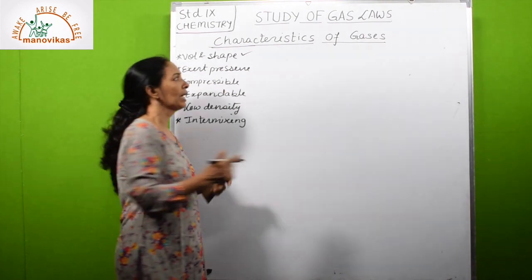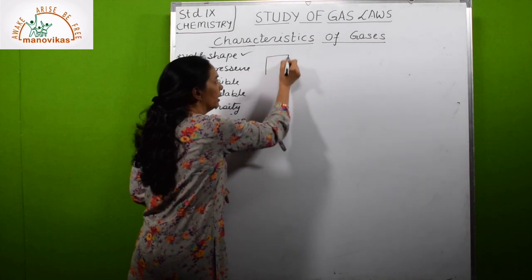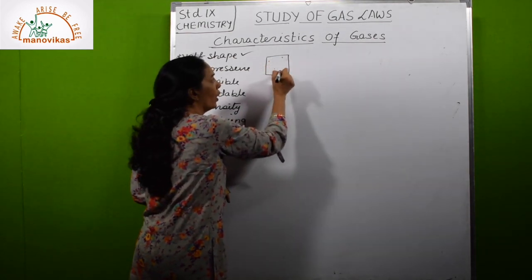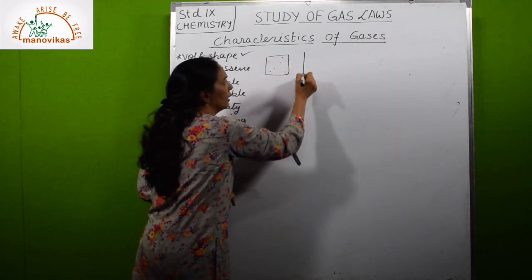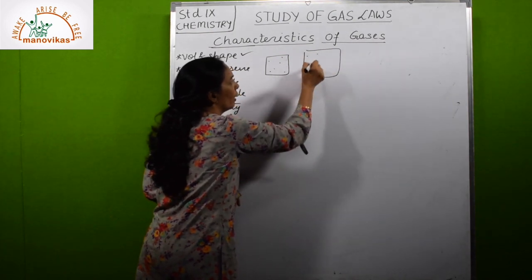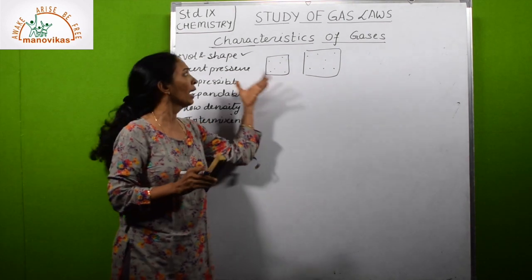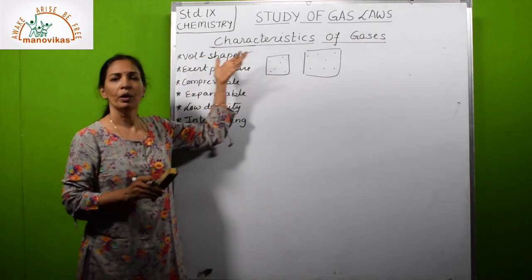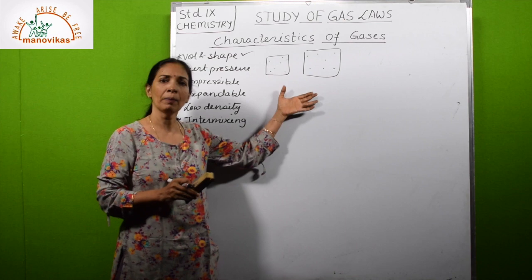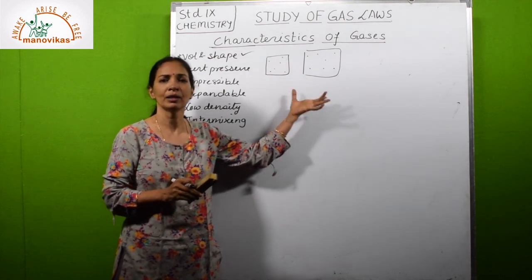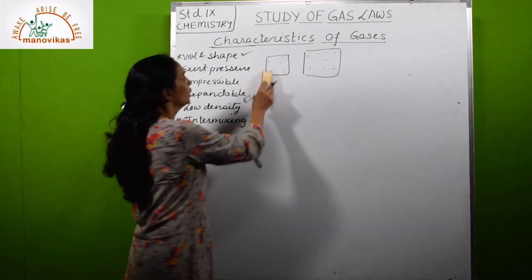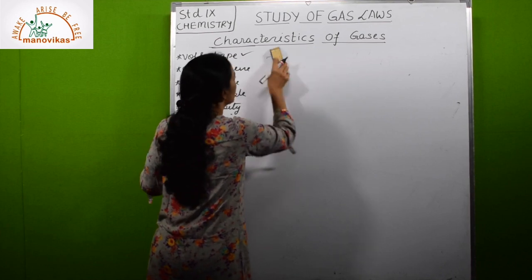What happens when you keep gases in a container? They will occupy all the space available. If it is a bigger container, then they will occupy all the space available. So gases do not have fixed volume or shape. They take the shape and volume of the container in which they are kept. So this is the first characteristic of gases.